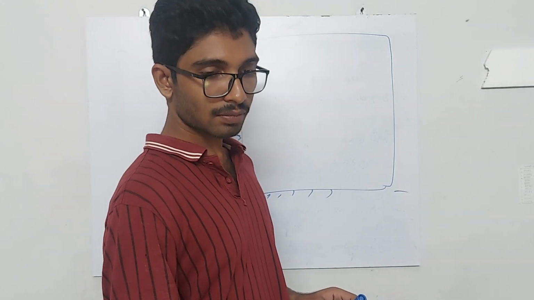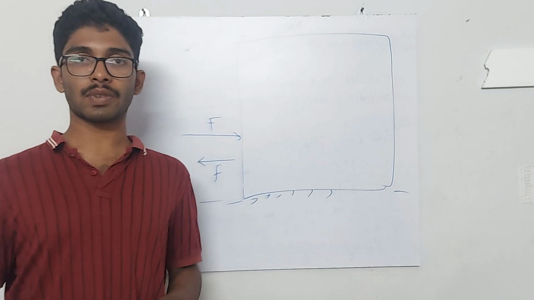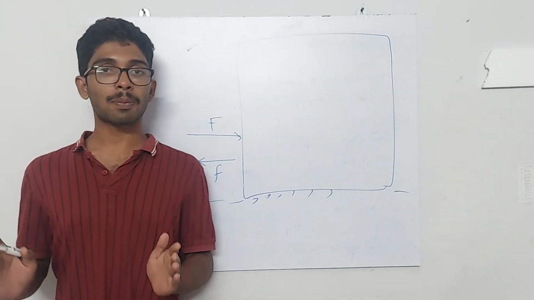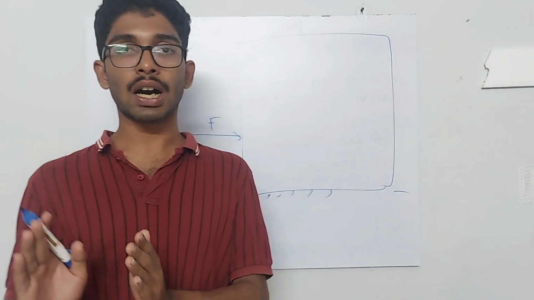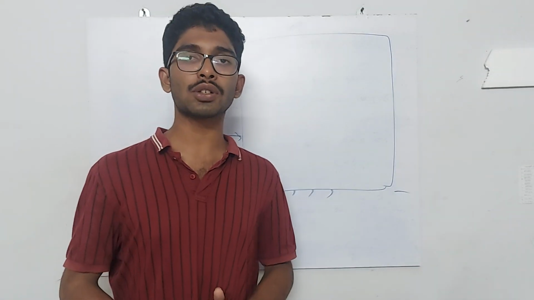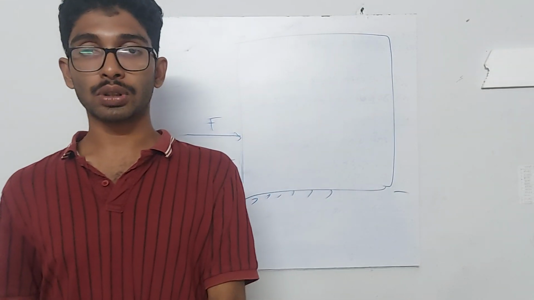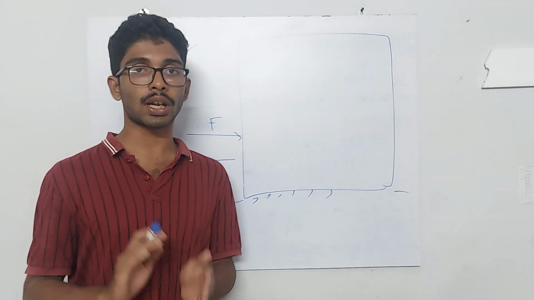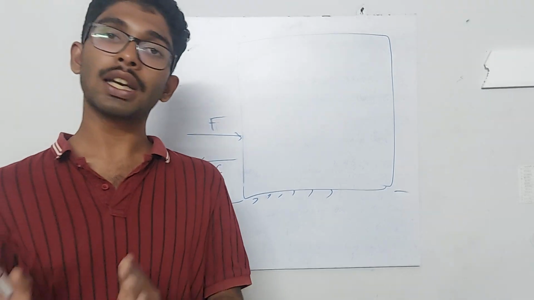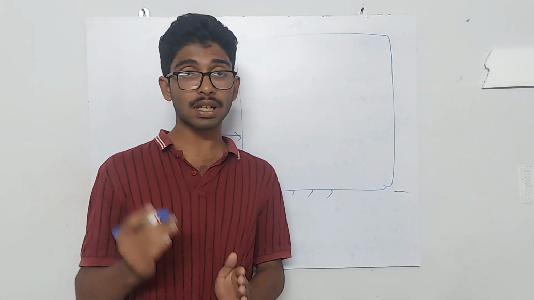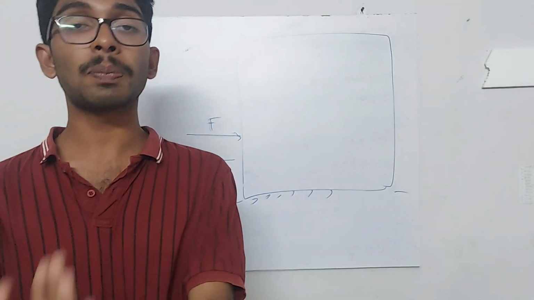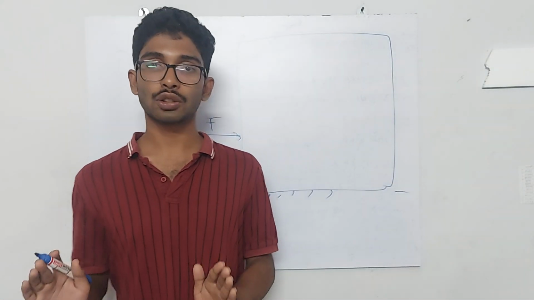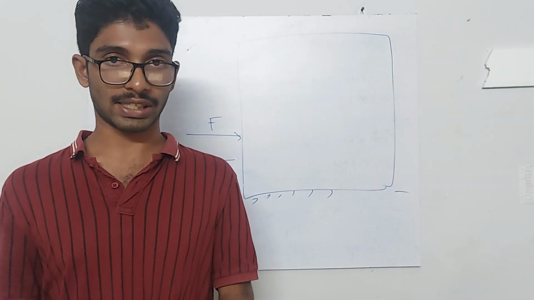Similarly, when you ride a bicycle and you suddenly stop pedaling, what will happen? The cycle will come to rest after a while, isn't it? Why is the cycle coming to rest? It is because the ground, the earth, exerts frictional force on the tires in the opposite direction of motion, and the object will come to rest. Earlier also there was this frictional force, but we were also applying force, so the cycle was able to move forward. But now that is not there, so the cycle will eventually come to rest.